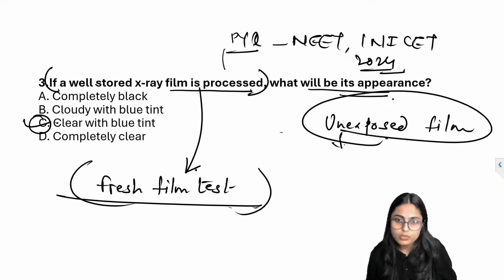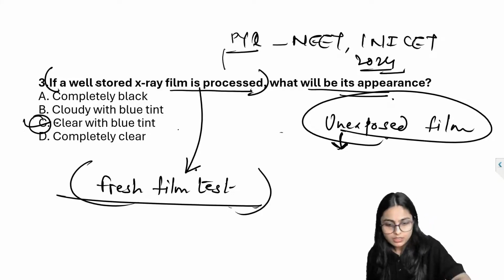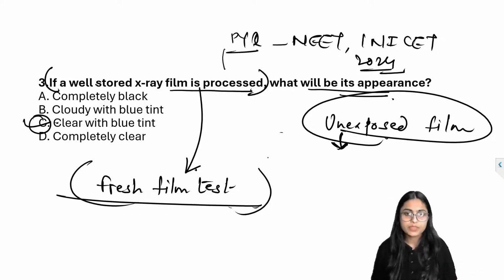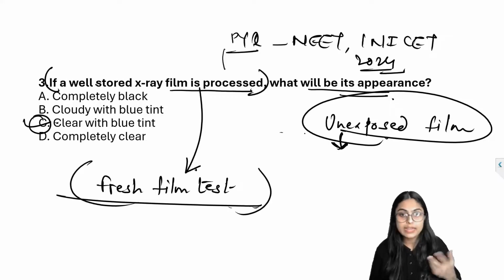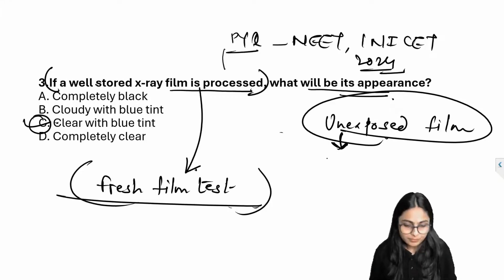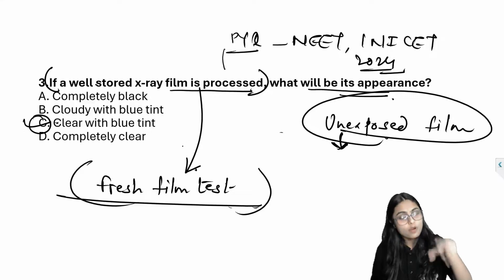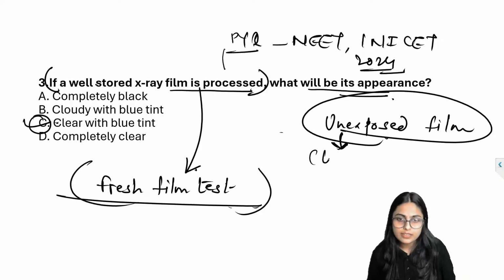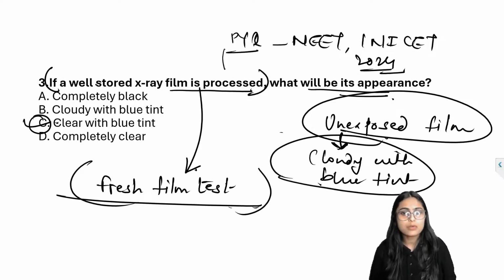Can anybody tell me the appearance of unexposed film? The answer lies in the options only. Yes, it will appear cloudy with blue tint. Correct.